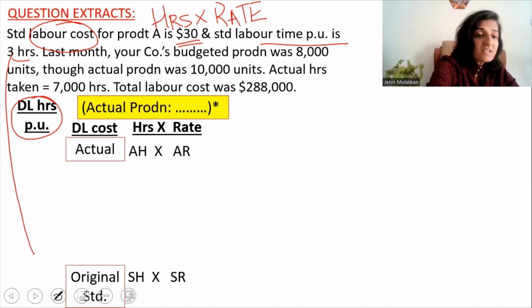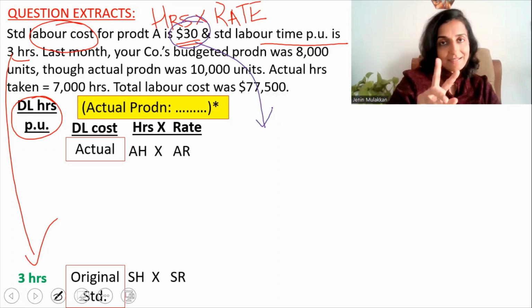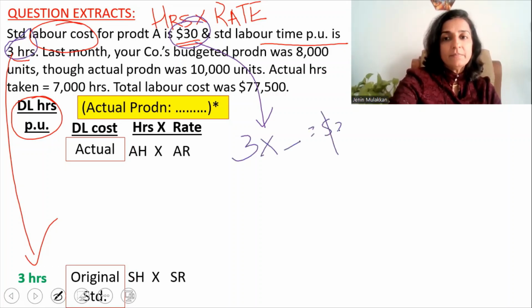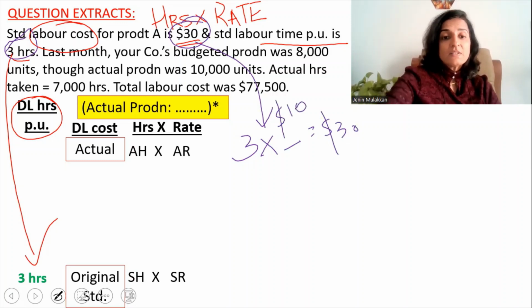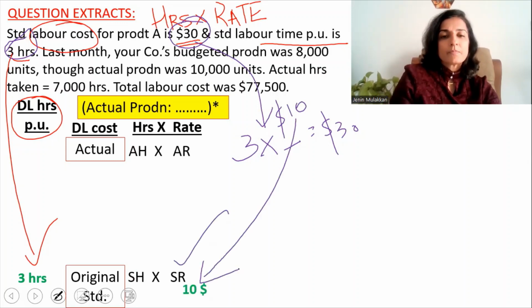So 3 hours will come here. Now, it's already mentioned that the standard labor cost is $30. That is hours multiplied by rate. We already know the number of hours. It is 3. 3 multiplied by rate is equal to $30. So what is the rate? Rate is definitely $10 per hour. So that will come against the standard rate.